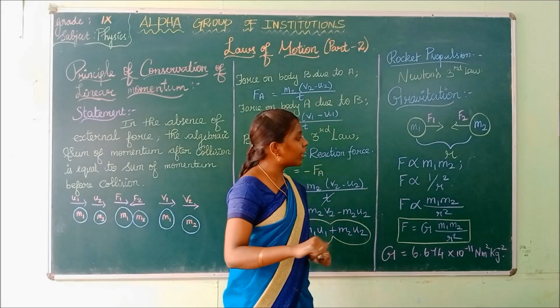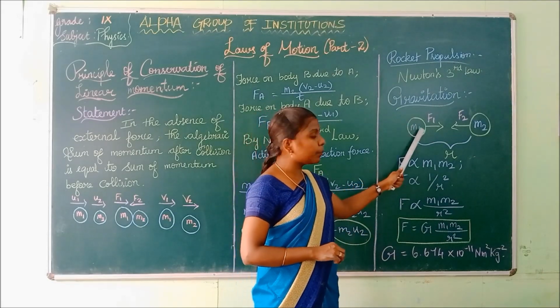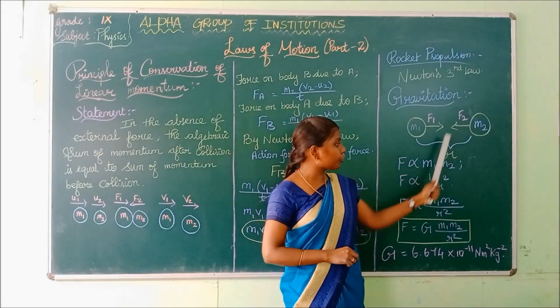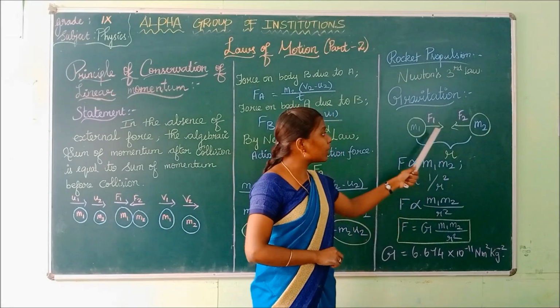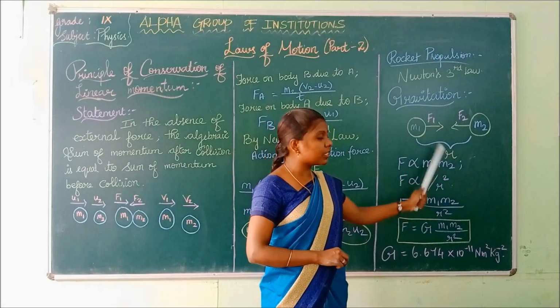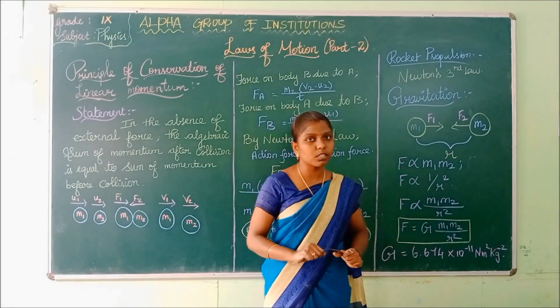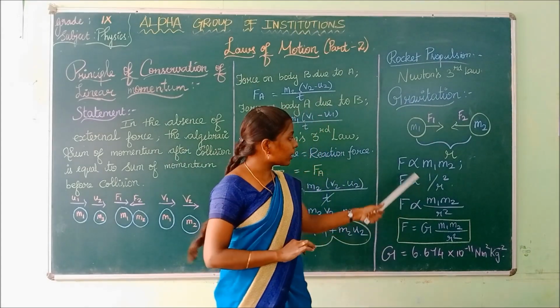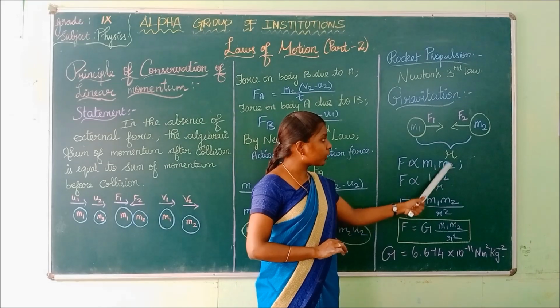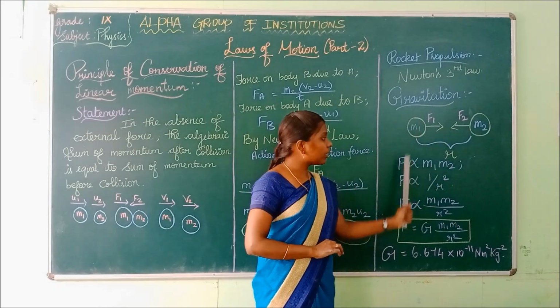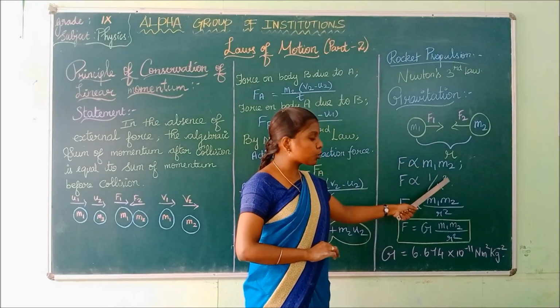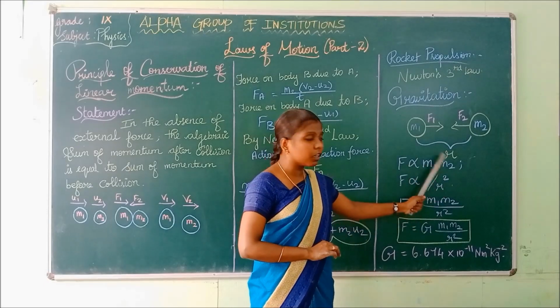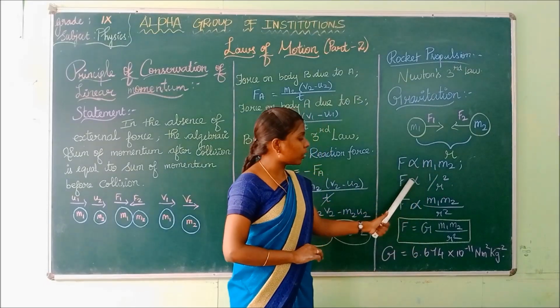Gravitation is nothing but force directly proportional to the product of masses and inversely proportional to the square of the distance between these two masses. That is what is written here.